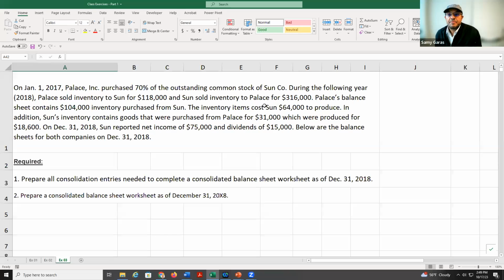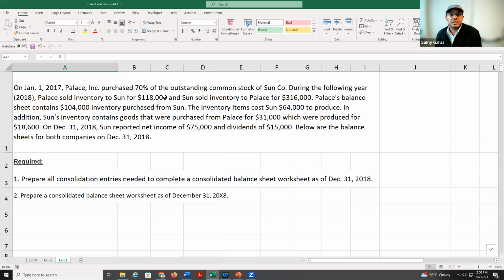And the balance sheet of the parent company contains 104 inventory from Sun. The inventory cost 64. So here we see, it seems we have a gain of 40,000. In addition, the subsidiary company has goods for 31,000, but the cost is 18,600. So I think the difference is 11,400. And then we see here the subsidiary made net income 75,000 and dividends 15,000.